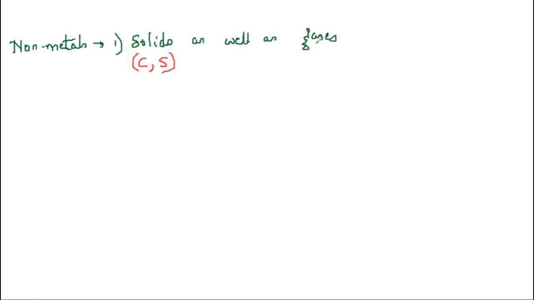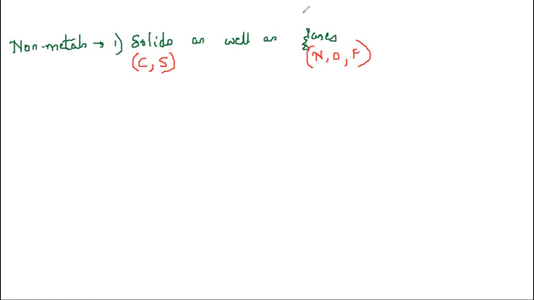So what about non-metals? Non-metals exist as solids as well as gases. For solids, you have examples, say carbon, then you have sulfur. These are all solids. And for gases, you have examples nitrogen, then oxygen, then fluorine. These are all gases.